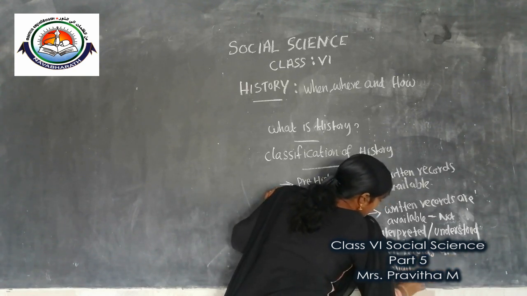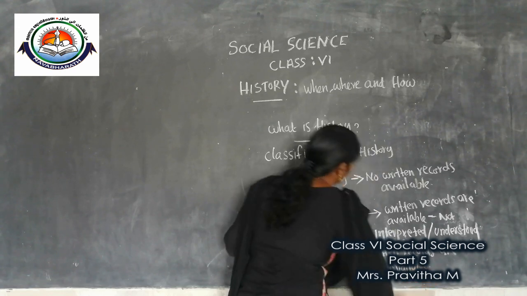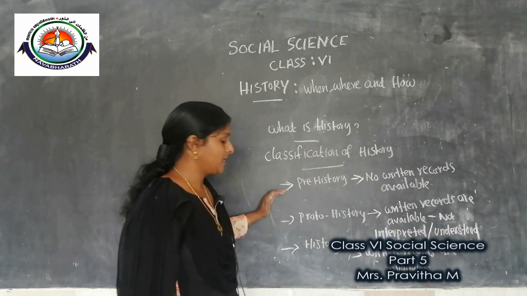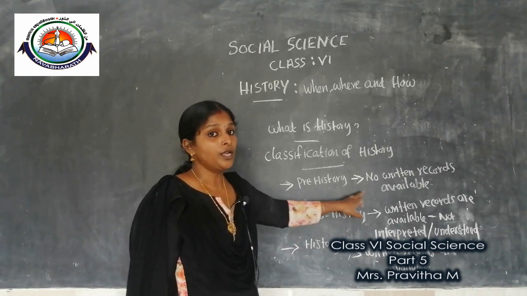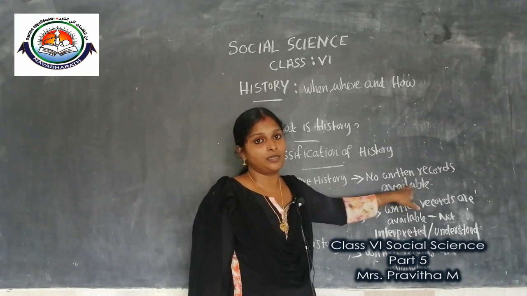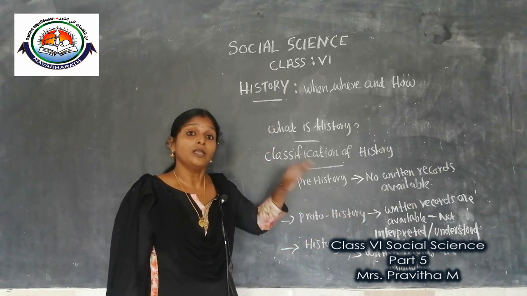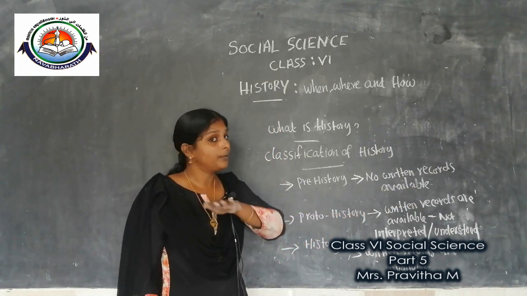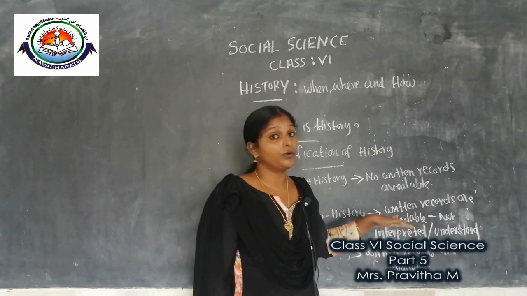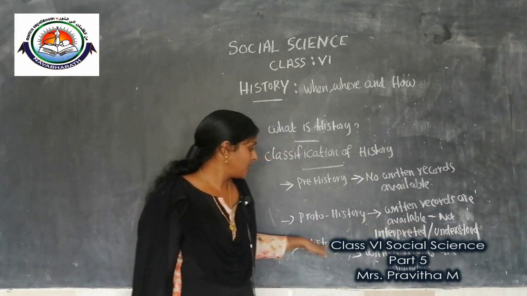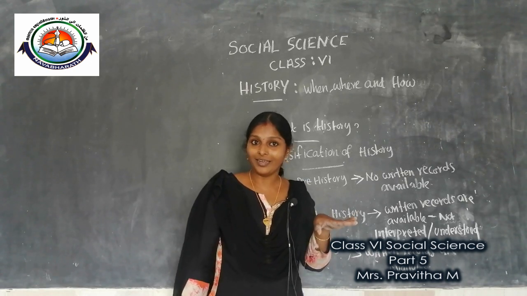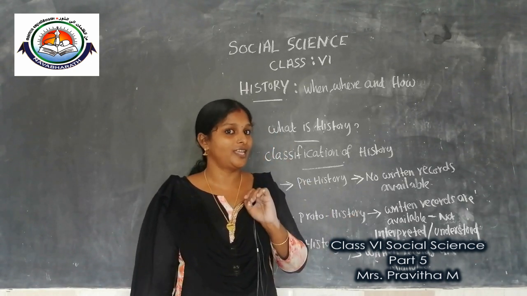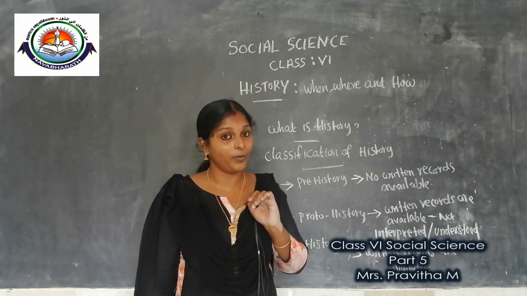So, I think children, you got an idea about the classification of history. Prehistory is the period where no written records are available. Proto-history is the period where written records are available but not yet interpreted or understood. History is the period where written records are available. Clear? Now, we can go to our next topic.